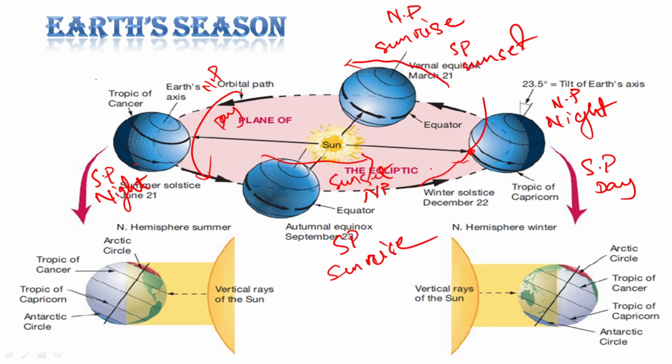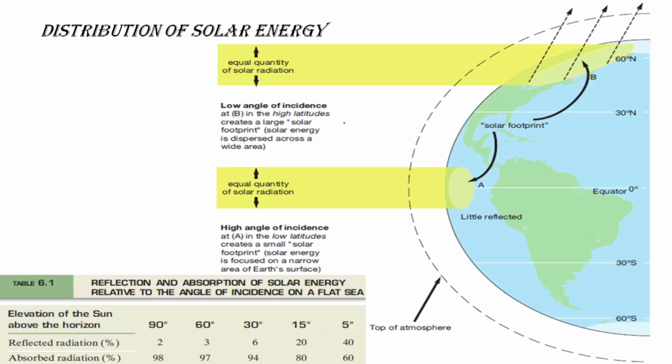Then let's talk about the distribution of solar radiation, the distribution of solar energy, right? As I have told, Earth is spherical, it's not a flat surface. If it were a flat surface, what would happen?